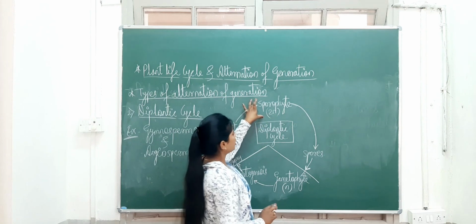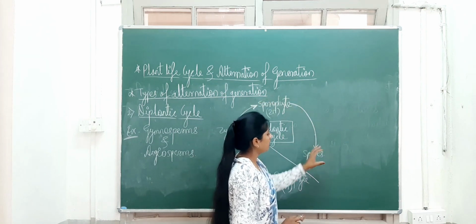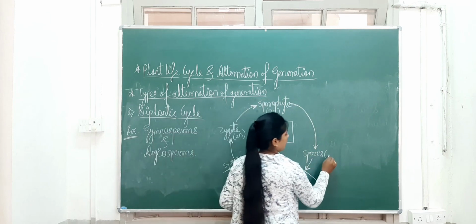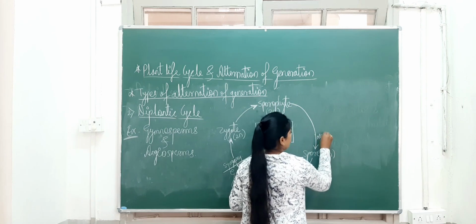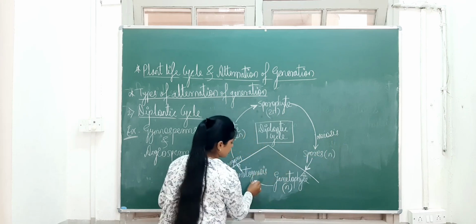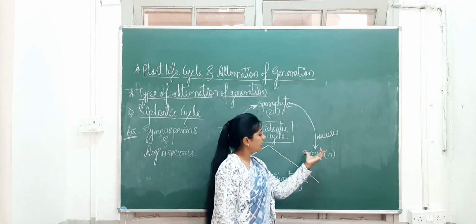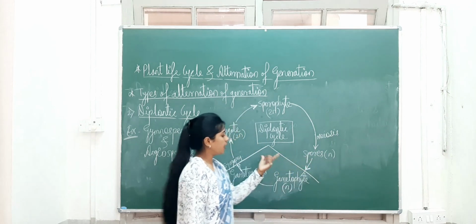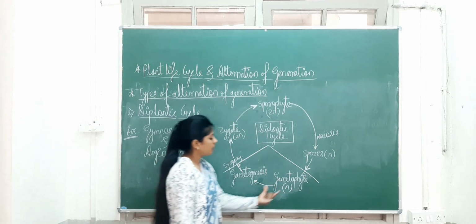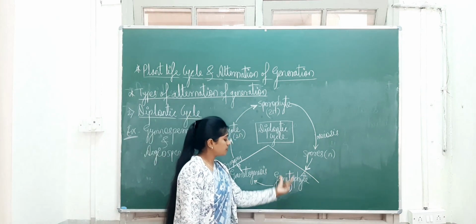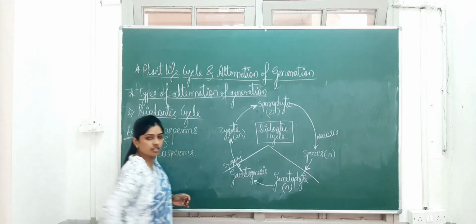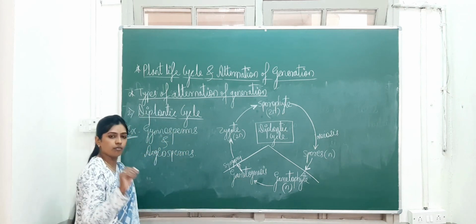This is diploid in nature, and this sporophyte divides and forms the spores, which are haploid, and the division that occurs here is meiosis. Okay, so meiosis takes place and the spores are formed. Later these spores individually develop into the gametophyte, that is male gametophyte and female gametophyte, which are haploid in nature. So the male and female gametophytes form the male and female gametes by which process? Gametogenesis. Gametogenesis means the process of formation of gametes.